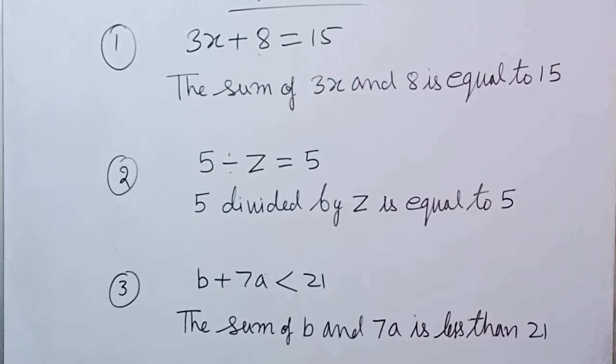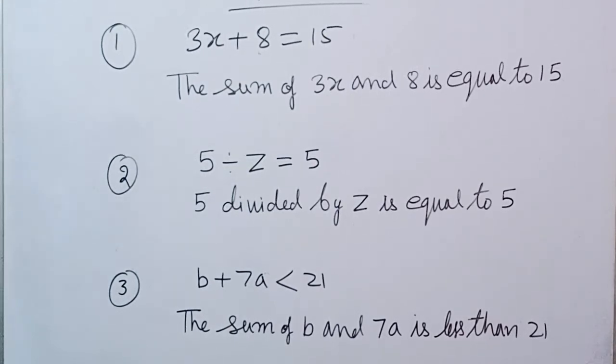Children, I am taking some more sums in which we have to write the algebraic form into a statement. So how can we write? Just see, 3x plus 8 equal to 15. That means the sum of 3x and 8 is equal to 15. So you will write it in the statement. Next is 5 divided by z equal to 5. So write down that 5 divided by z is equal to 5. Very easy to do. So you can do it in that manner.